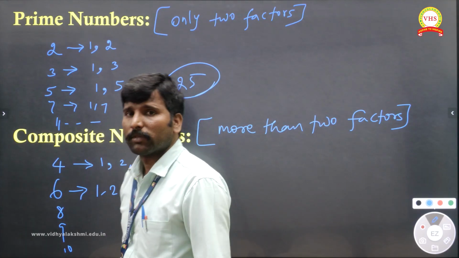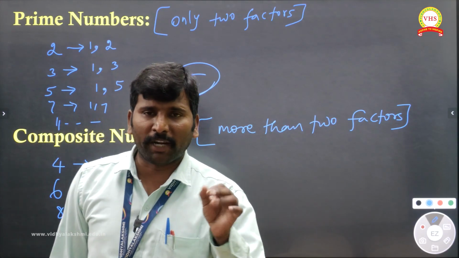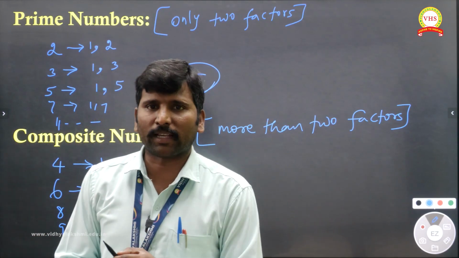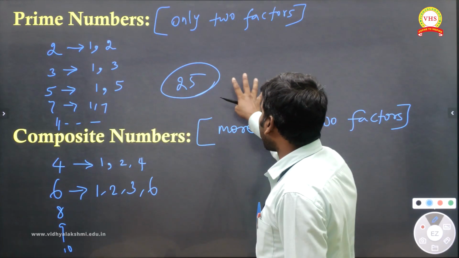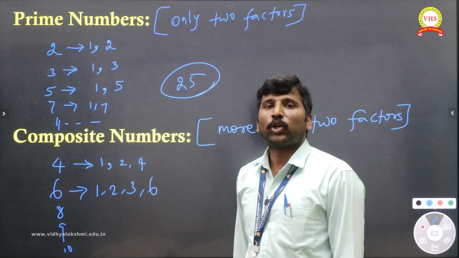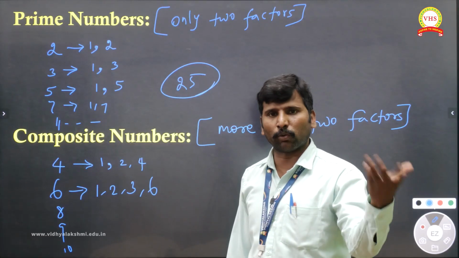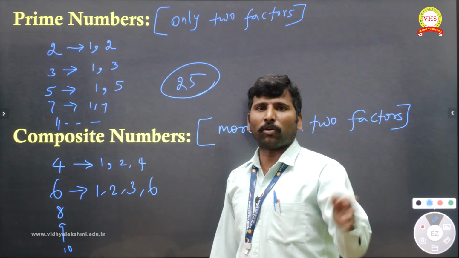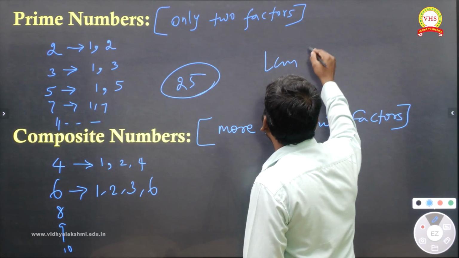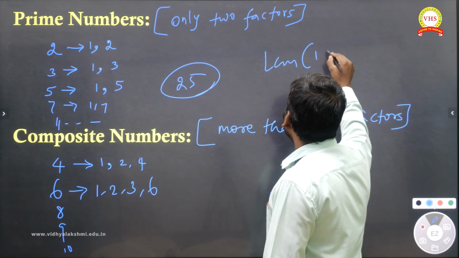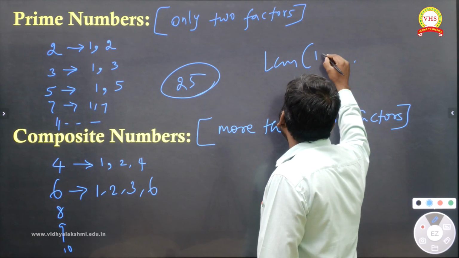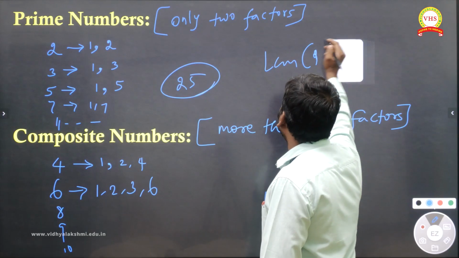This is an MCQ: how many prime numbers do we have between 1 and 100? If they ask, you have to say we have 25 prime numbers. They may ask it as an MCQ. Understand? One more they may ask: find the LCM of the first 10 prime numbers. You have to start from 2.